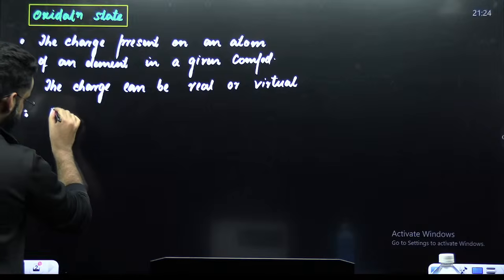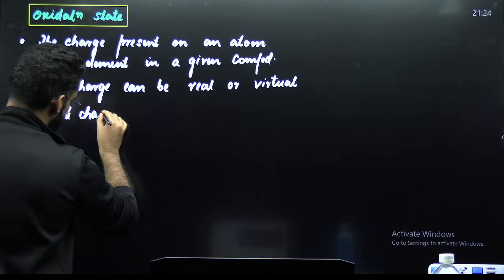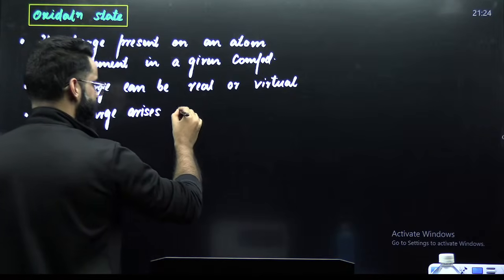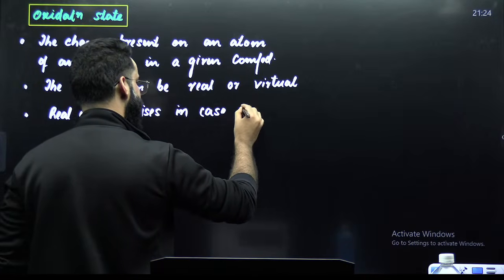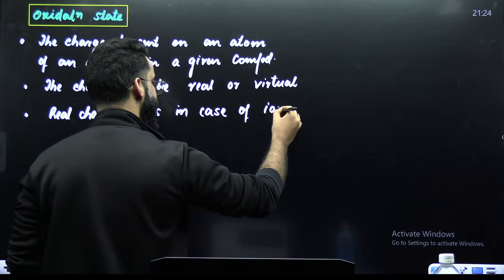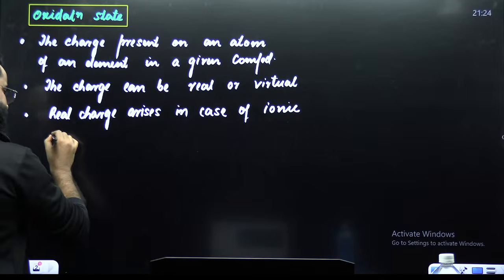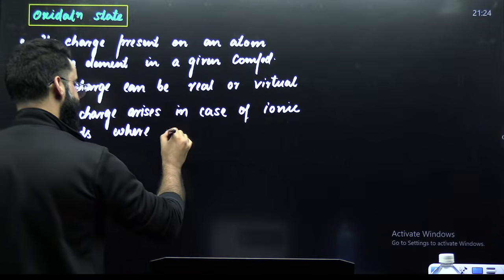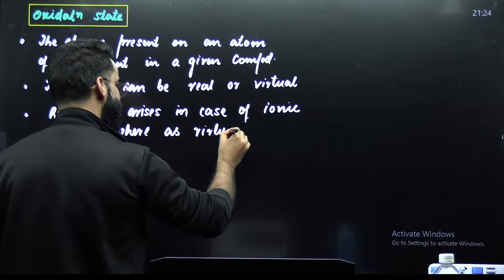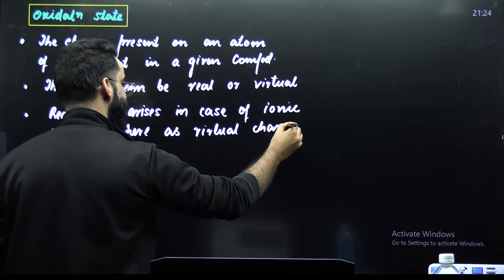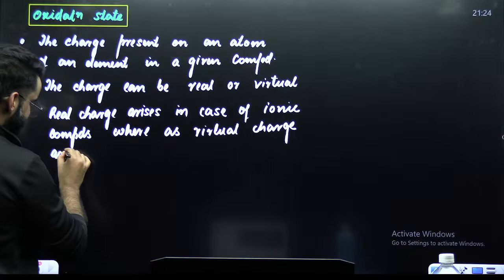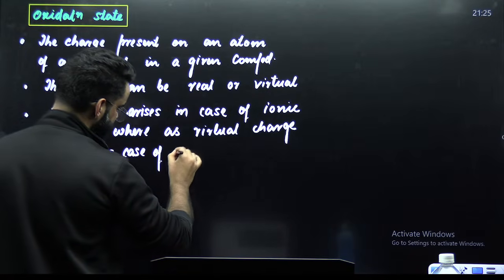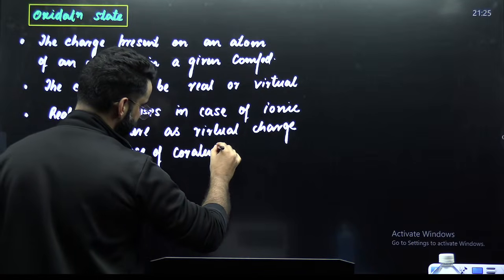Point number 3: a real charge arises in case of ionic compounds, whereas virtual charge arises in case of covalent compounds.